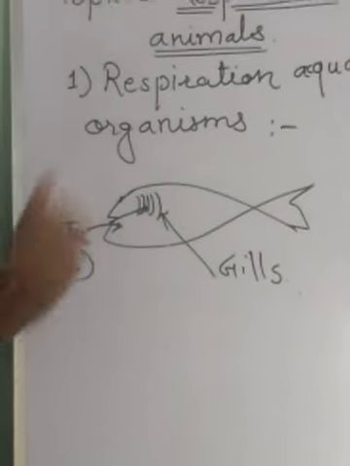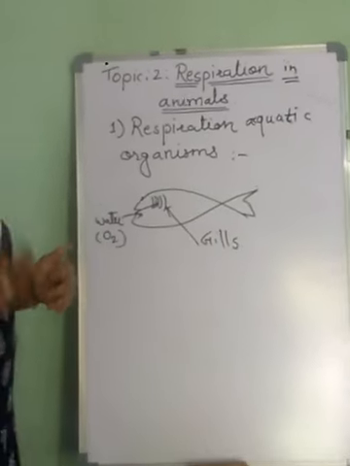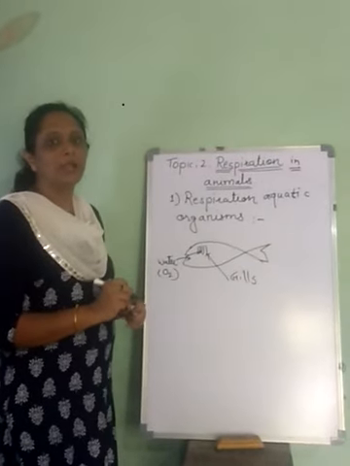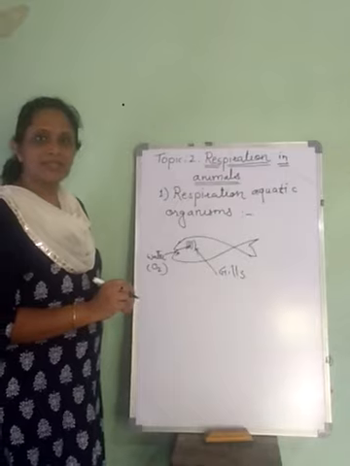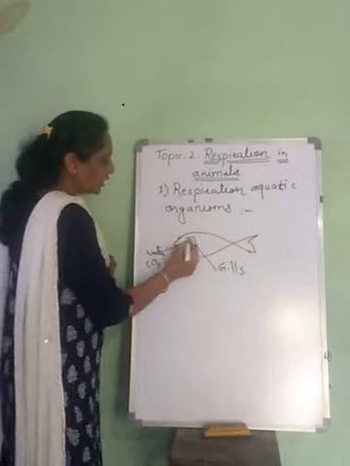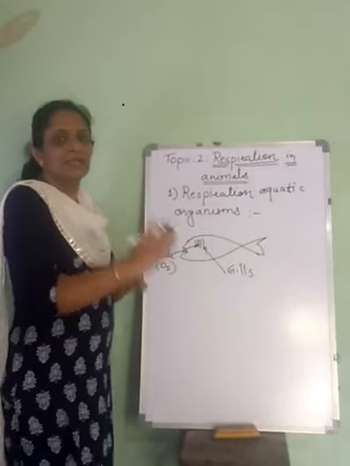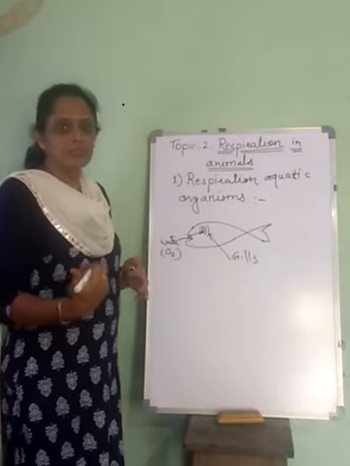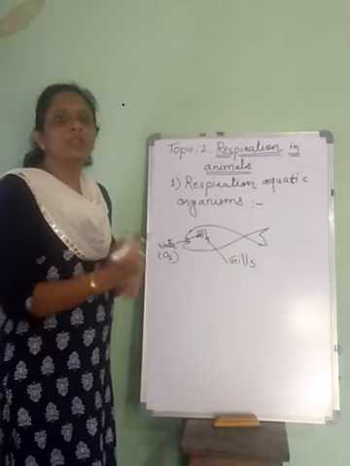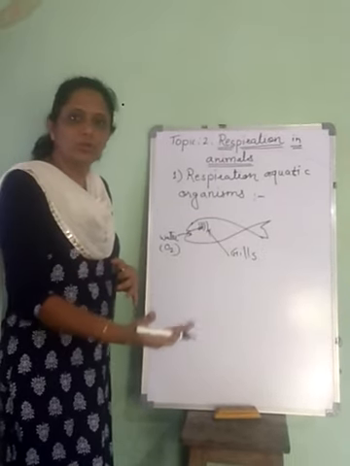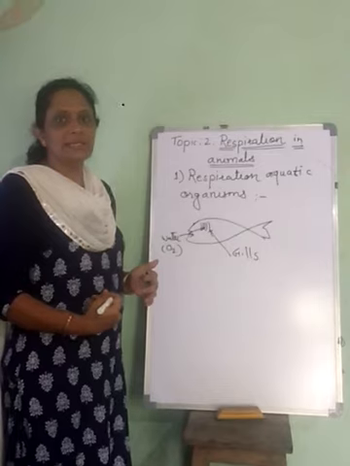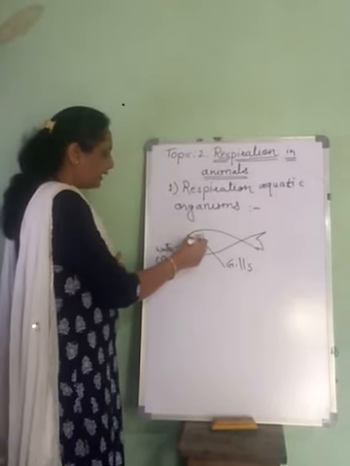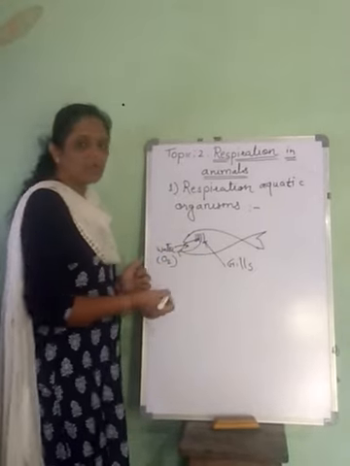These are flap-like structures present in the body of the fish, and these gills are richly supplied with blood vessels. As the blood vessels are there, the oxygen which comes in contact with these gills diffuses into the blood, and the carbon dioxide diffuses into the water. So through the diffusion process, oxygen is given to the blood and carbon dioxide is taken from the blood in these gills. Then the water comes out again through the mouth.